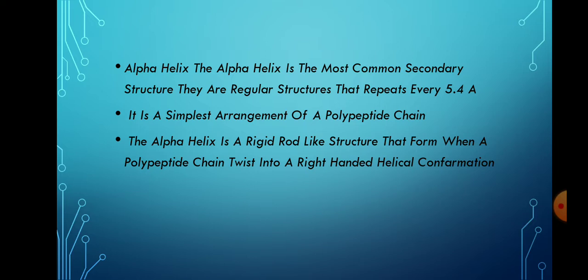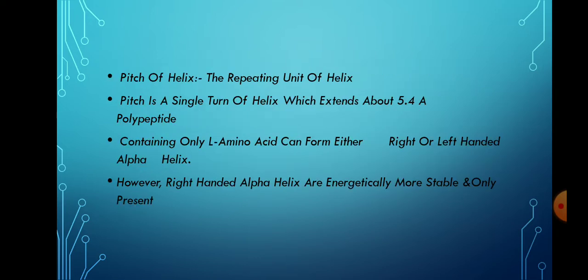It is the simplest arrangement of a polypeptide chain, and the alpha helix is a rigid rod-like structure that forms when the polypeptide chain twists into a right-handed helical conformation. The pitch of the alpha helix is the repeating unit of the helix, the length of a single turn of the helix, which extends about 5.4 angstrom. Right-handed alpha helices are energetically more stable and are the only ones present.